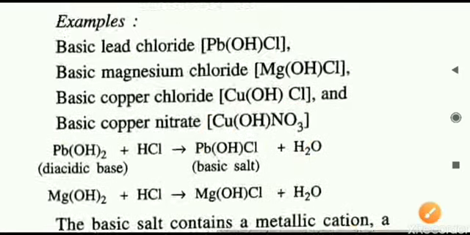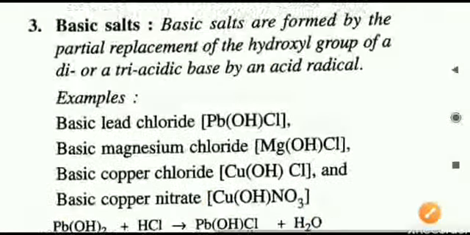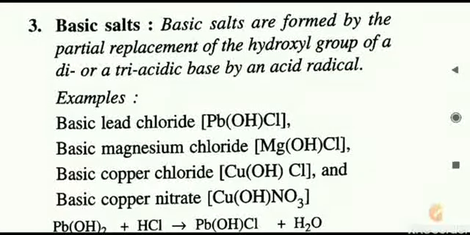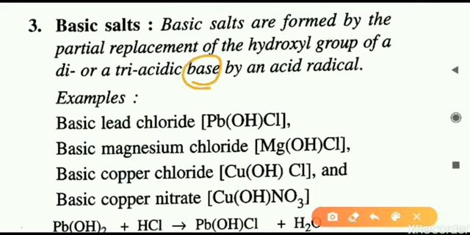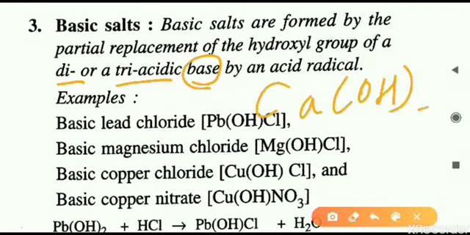Another thing to remember: just like the acid salts, which are prepared from polybasic acids, dibasic and tribasic ones, in the basic salt also, not all bases can form basic salts. Only the diacidic or triacidic bases can form the basic salt. Diacidic, like calcium hydroxide, has 2 OH, so partial replacement can take place.